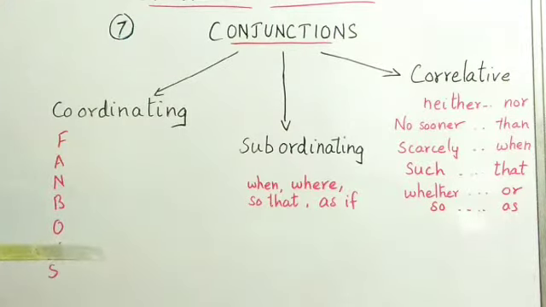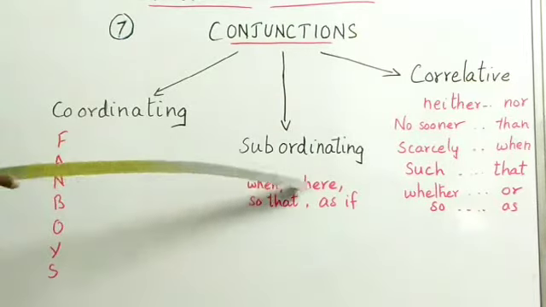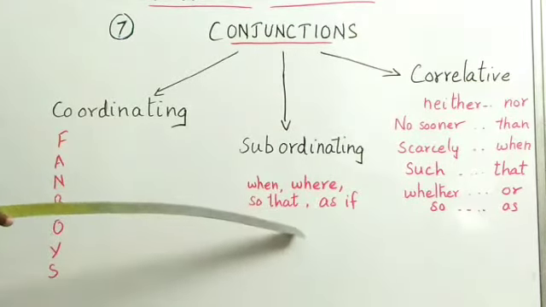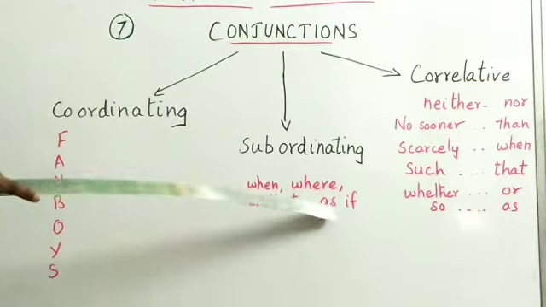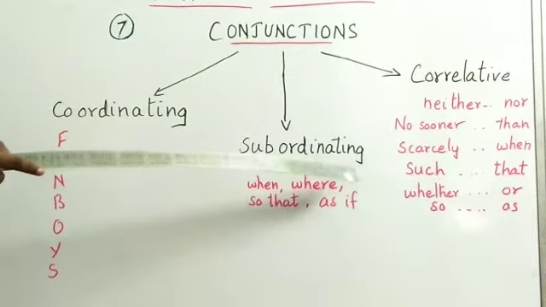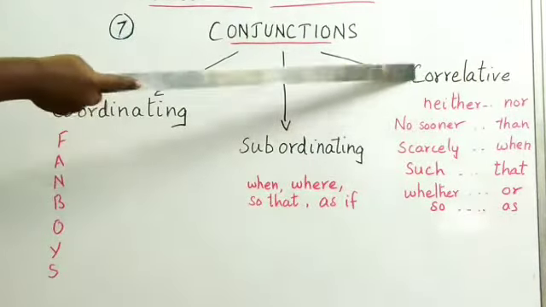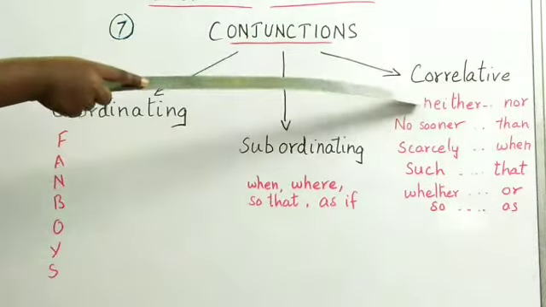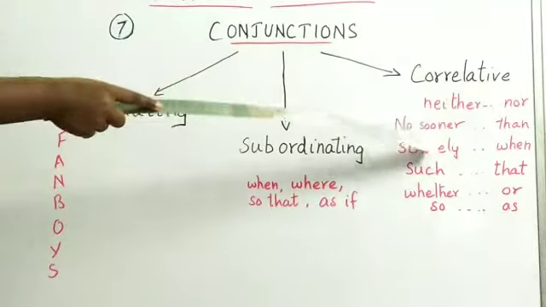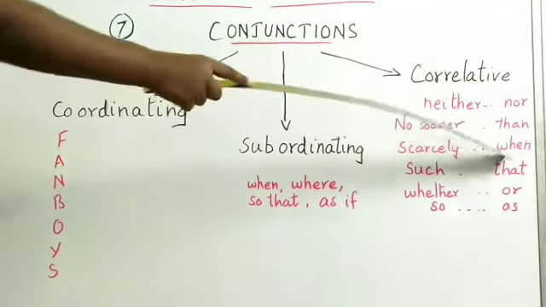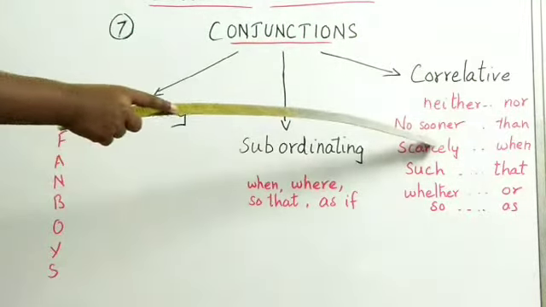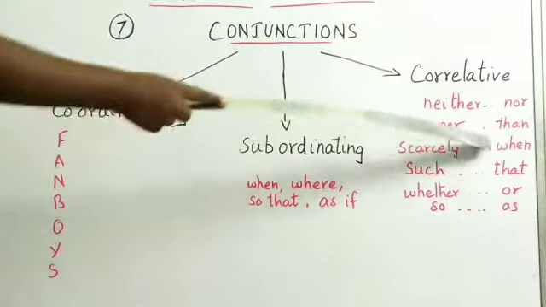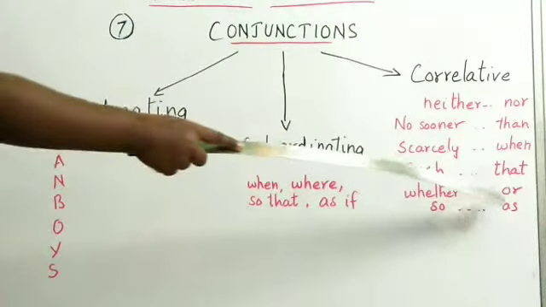Moving on to subordinating conjunctions, you see when, where, that, after, before, unless, as if, so that, and so many more. Correlative conjunctions are paired conjunctions, that means they consist of 2 parts. For example, neither nor, not only but also, no sooner which is followed by than, scarcely when, such that, whether or, so as.